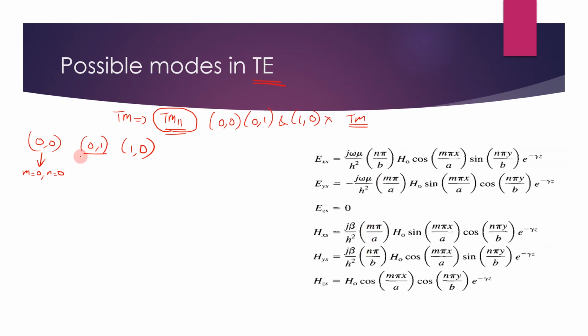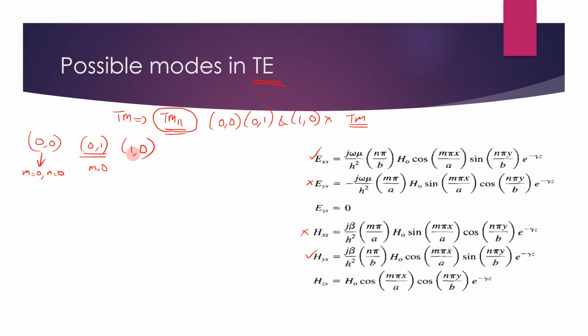But when we take this case 0, 1, that is m is equal to 0, in that case, this will be 0, then this will be 0. But still you will be having Ex and Hy. Both these values will exist. Okay, so because of that 0, 1 is possible.